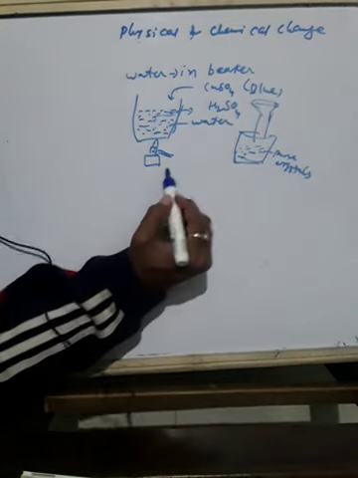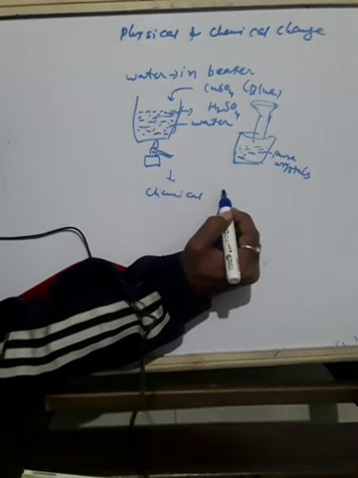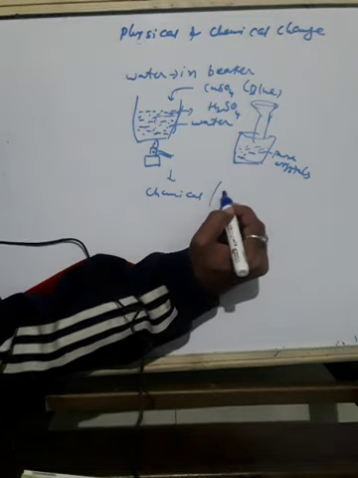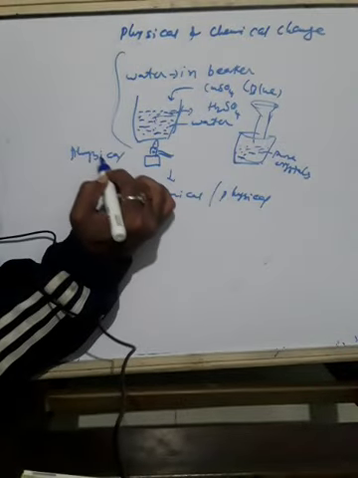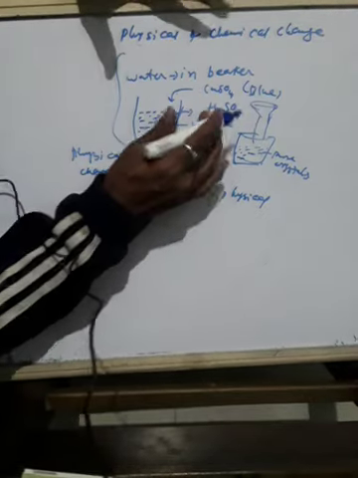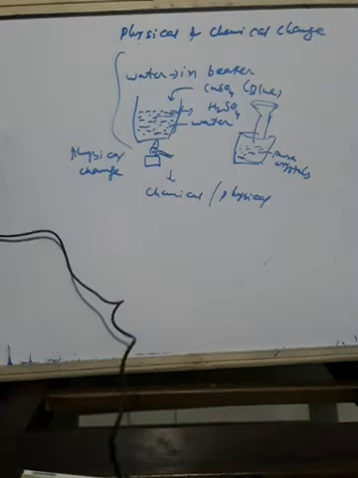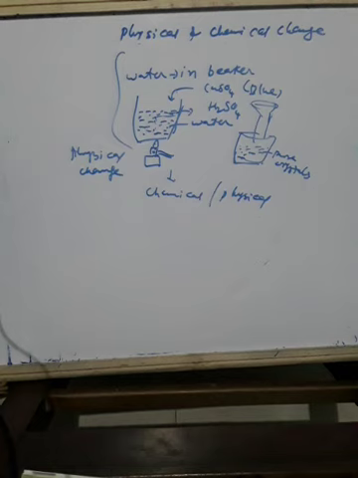So these observations will make you aware whether the changes around us are physical changes or chemical changes. In this case also there is a physical change, because no new substance is formed. Only new crystals are formed, but the color of the copper sulfate remains the same, blue. Okay, so these are the concepts you have learned in your chapter on physical and chemical changes.